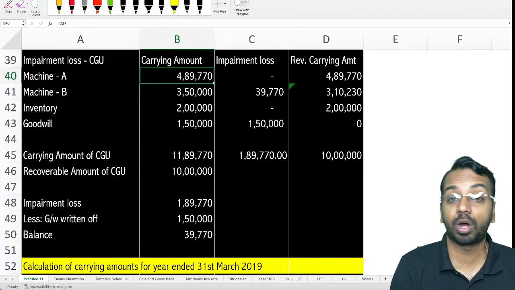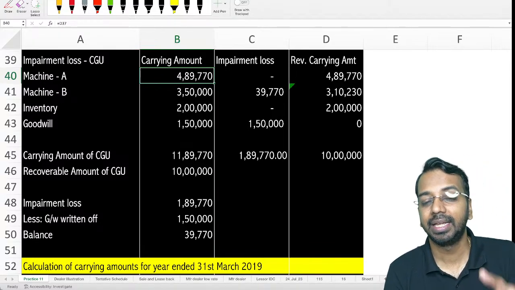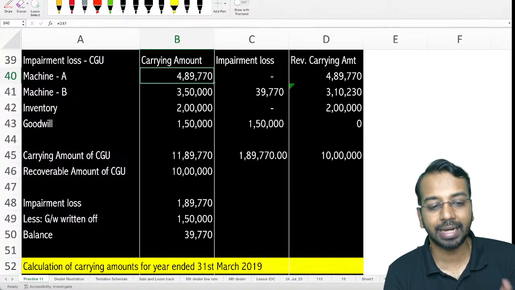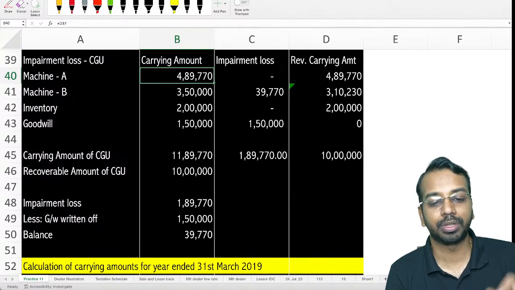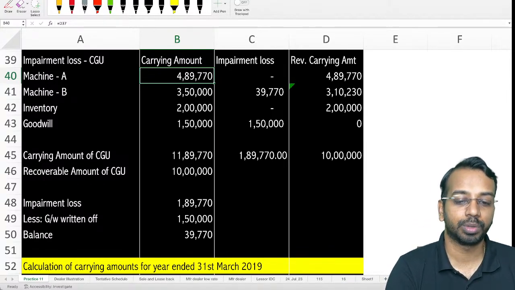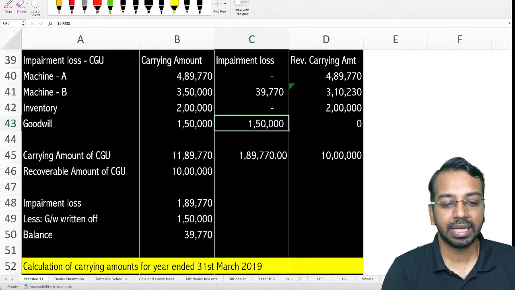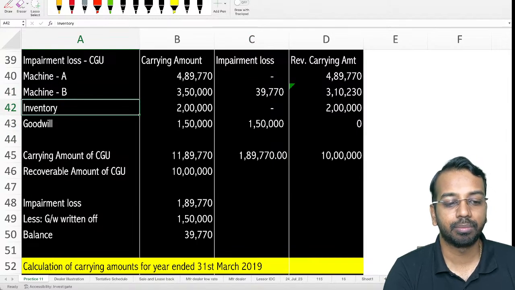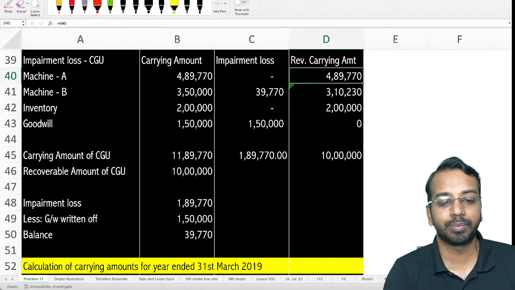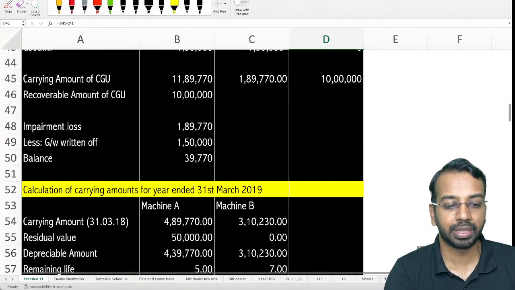Remaining assets are machine B and inventory. Inventory is valued as per Ind AS 2, so you don't need to impair that again. So the entire impairment loss is allocated to machine B, and 39,770 gets allocated to machine B. So goodwill becomes 0 and inventory remains the same. Machine A cannot go below its recoverable amount, and the balance impairment loss is taken to machine B, right? So that is how you will calculate.